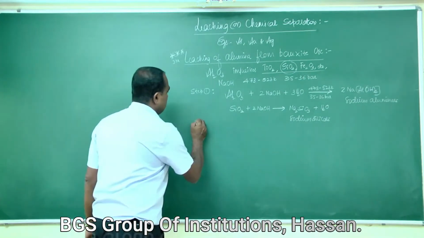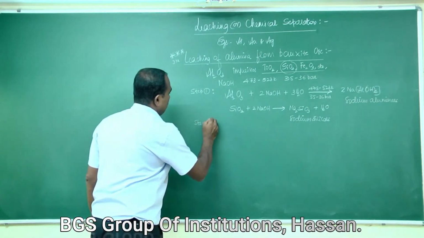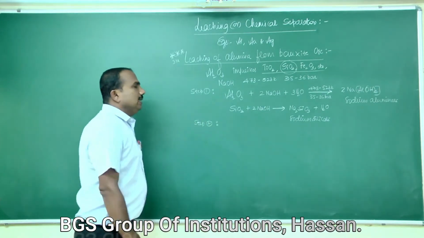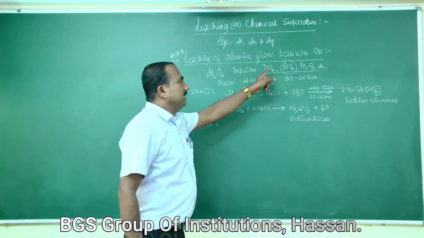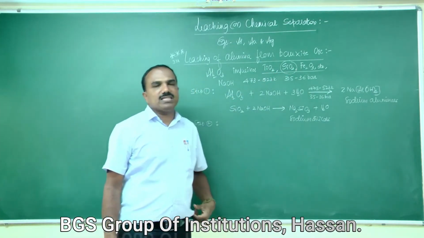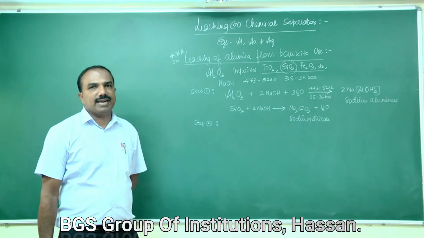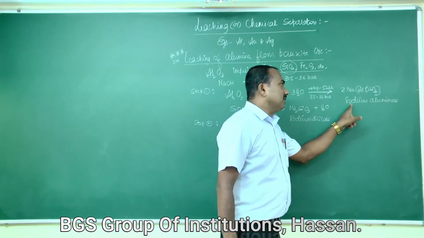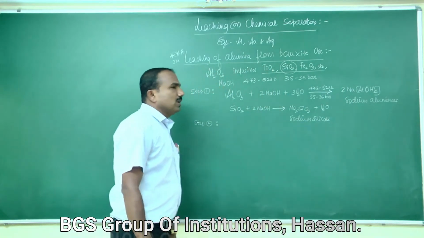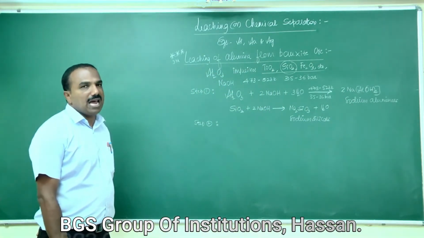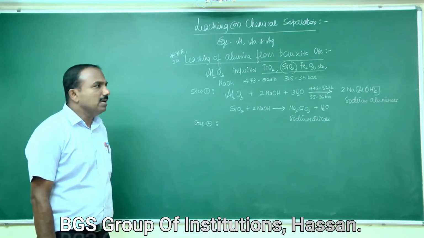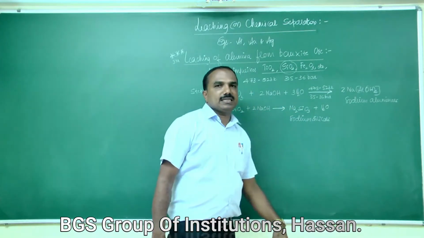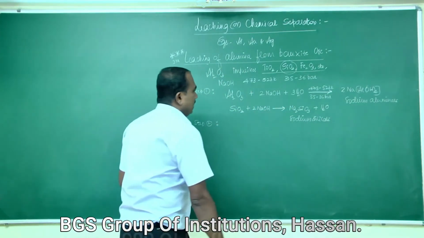Next, step 2. The impurities, that is TiO2, SiO2, Fe2O3, remain insoluble. They are removed by filtration. The soluble solution containing sodium aluminate is neutralized by passing carbon dioxide gas, to form hydrated alumina.